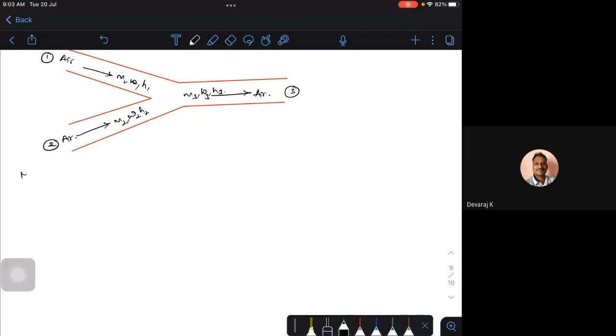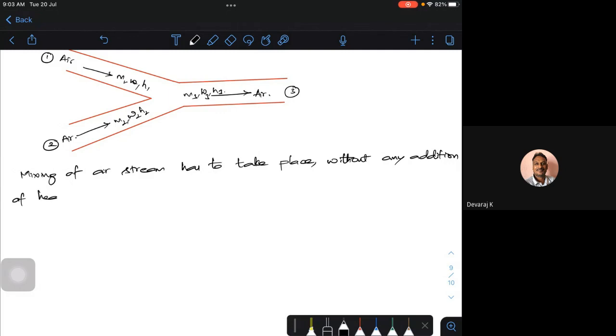Mixing of air streams has to take place without any addition of heat or moisture.